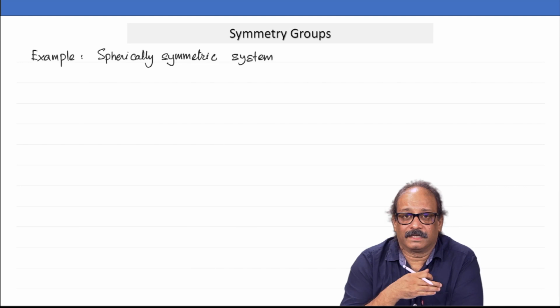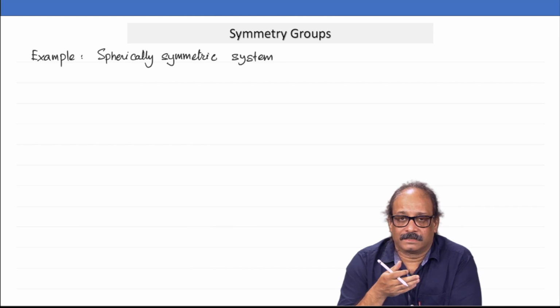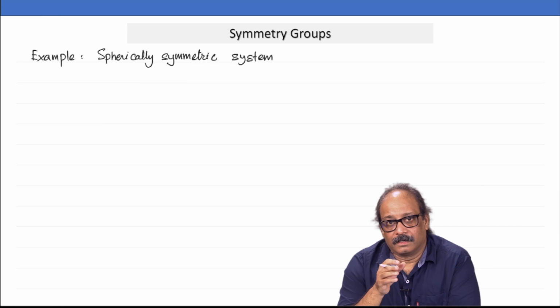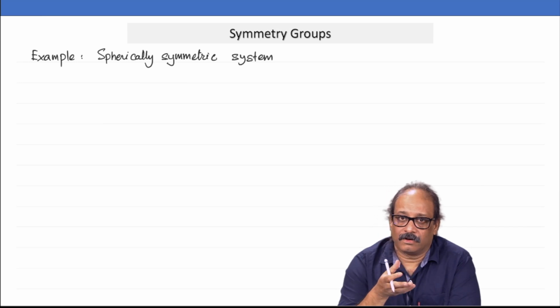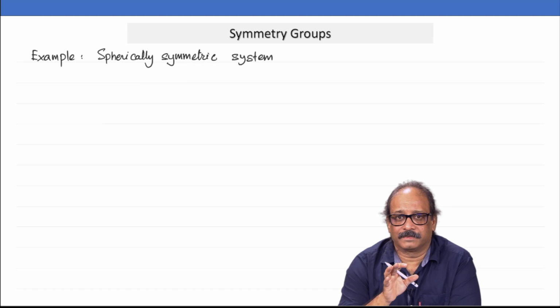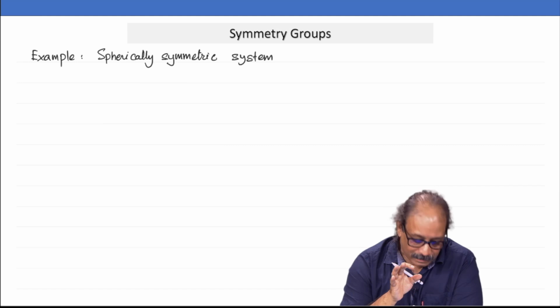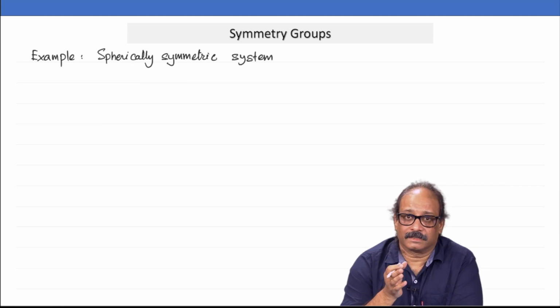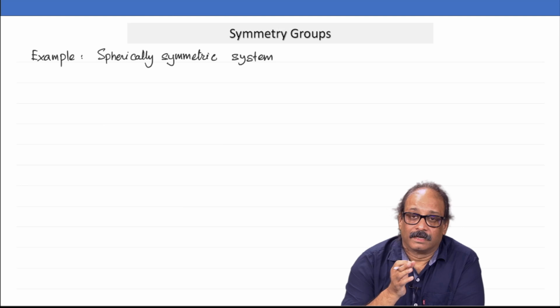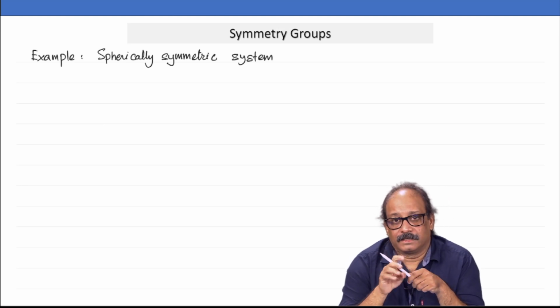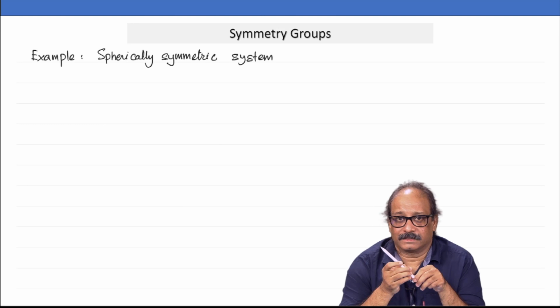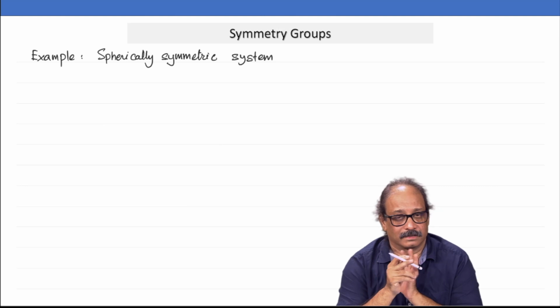Take for example a spherically symmetric system. A spherically symmetric system will be invariant under all possible rotations. So, I can keep things very simple. Go back to your example of one particle in just 3-dimensional space. Phase space is 6-dimensional, and in this case the system is spherically symmetric, say. Now, that means if I take a rotation about any axis, then the Hamiltonian is left invariant. Okay, this is what we have.